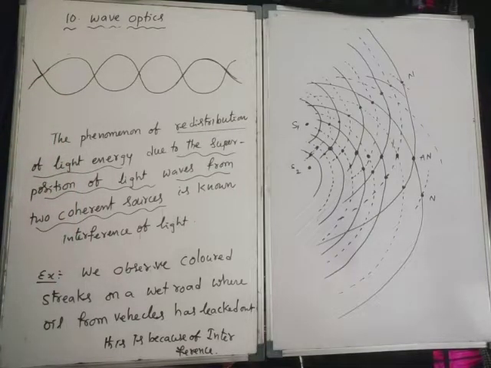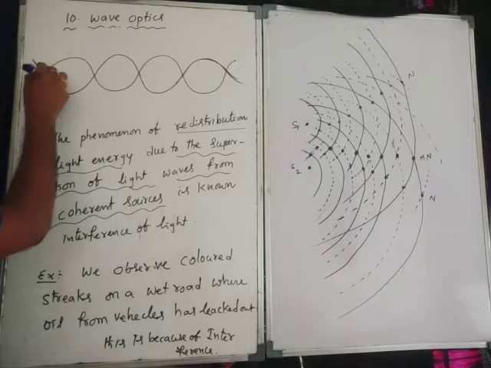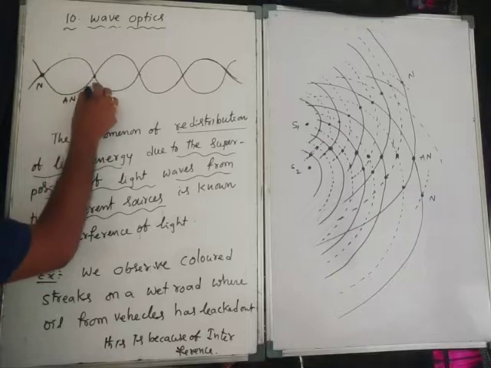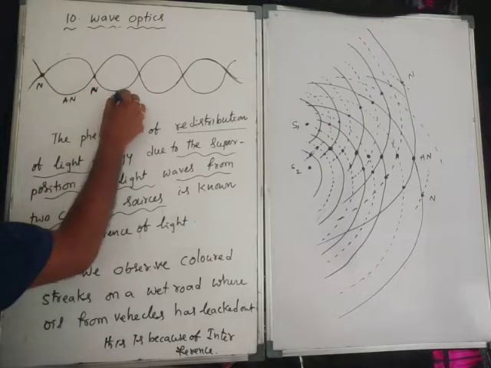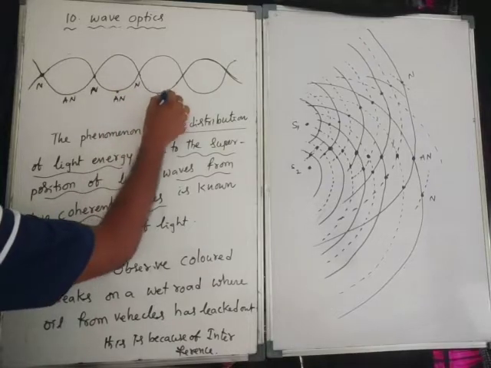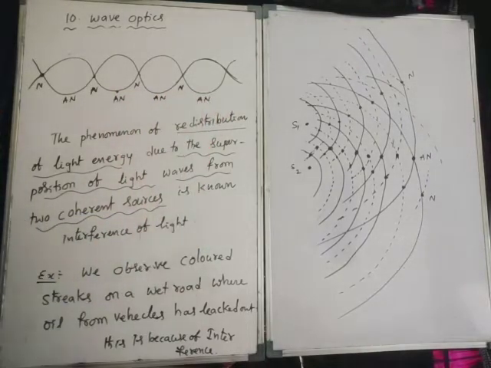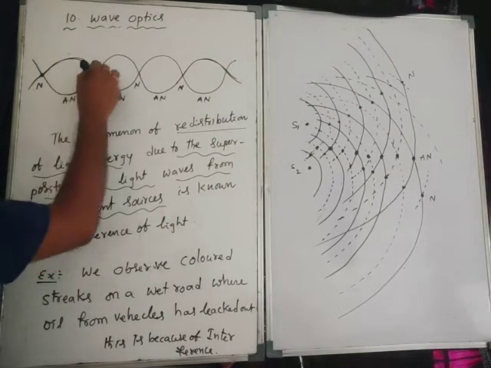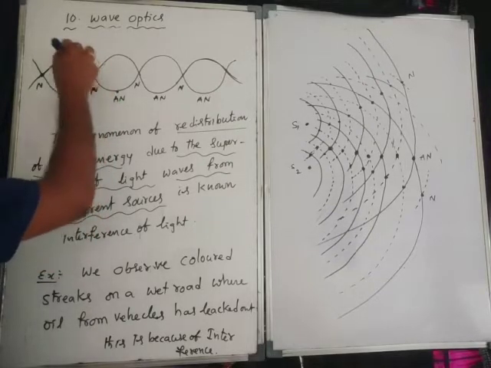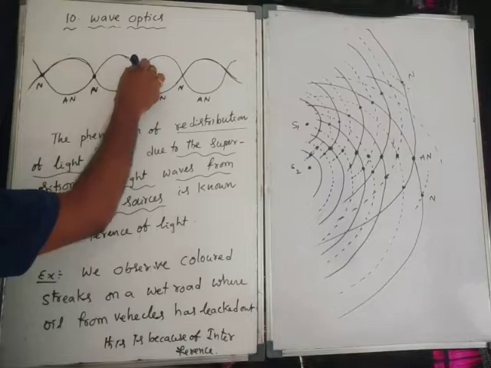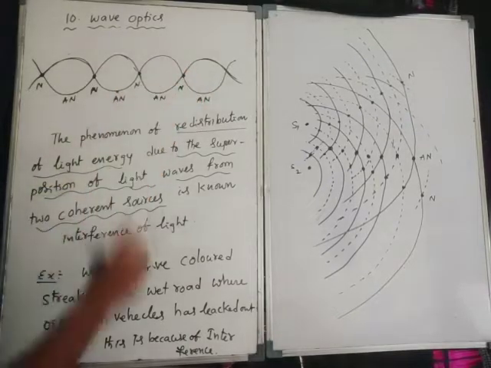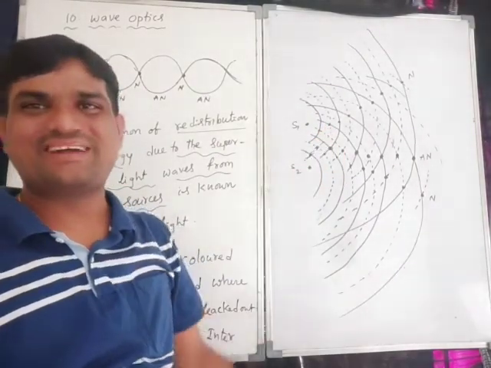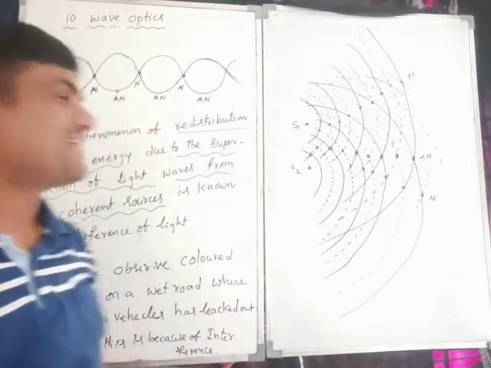So S1 and S2. Right? Here you can observe this is the node, this is the antinode, this is the node and antinode. Observe here. That means it is the crest and trough, a trough and crest, and crest and trough. Crest and trough both meet at a point. What can form? Nodes can form.